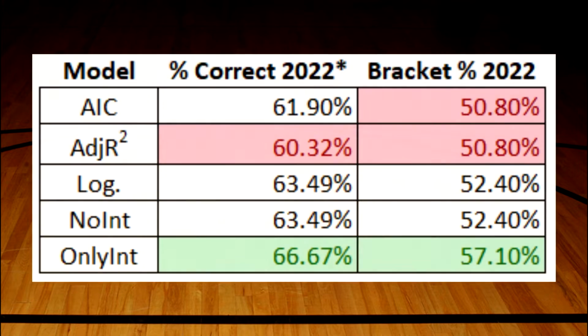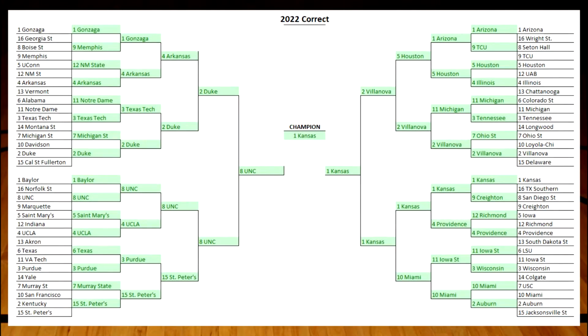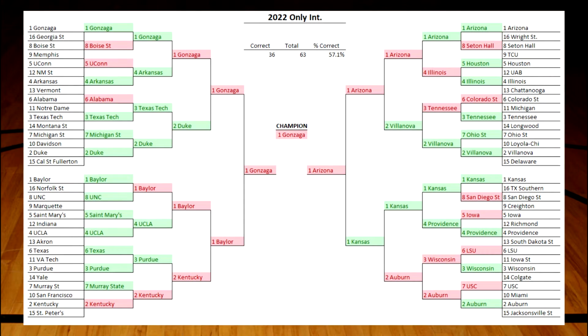For each model, the % correct given that each game happened was, for the AIC, 61.9%. For the logistic model, 63.49%, and for the only intercept model, it was 66.67% correct. In an actual bracket setting, the percentages for the AIC, logistic, and only intercept model would have been 50.8%, 52.4%, and 57.1% respectively. This shows that the only intercept model, or picking the higher ranked team every time, would have done better than the AIC and logistic models we created.